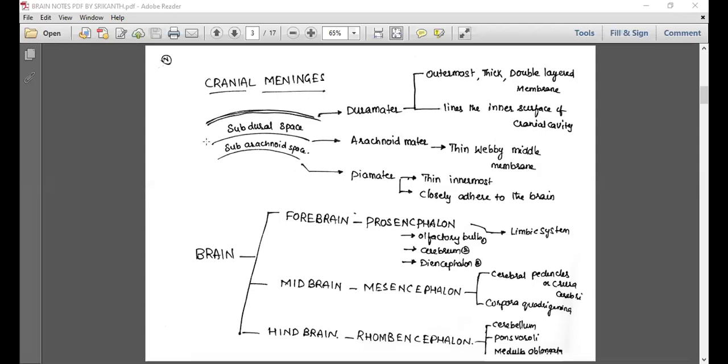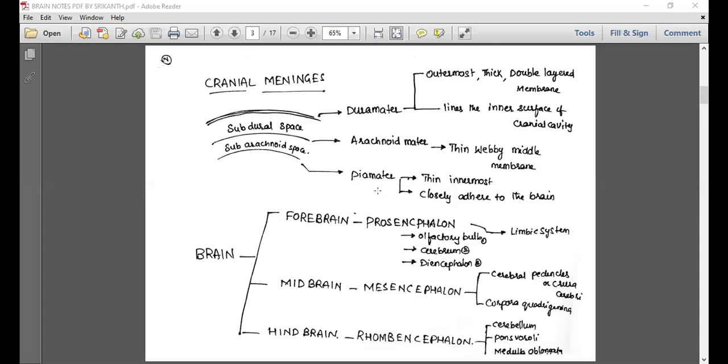The middle layer is called arachnoid matter. The space present between the dura mater and arachnoid matter is the subdural space. Then what is arachnoid matter? It's a thin, webby middle membrane. The subarachnoid space is present between the arachnoid matter and pia mater. Who is pia mater? A thin innermost layer which is vascularized and closely adhered to the brain.